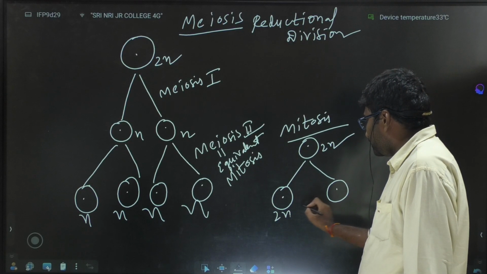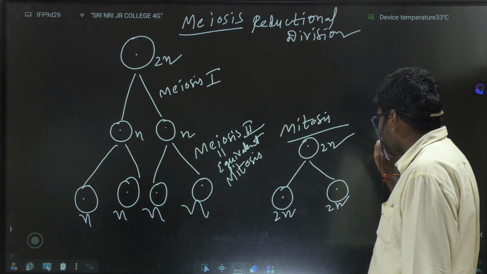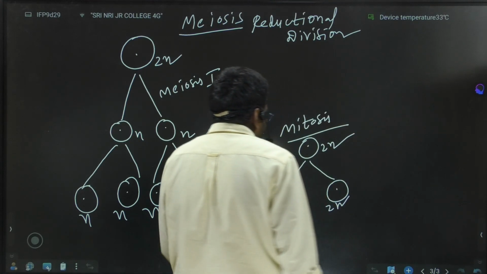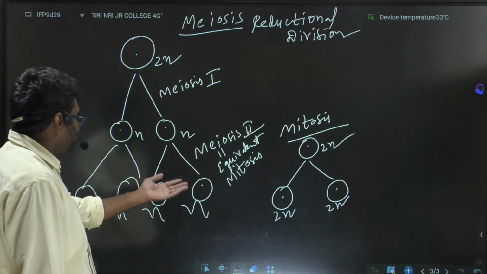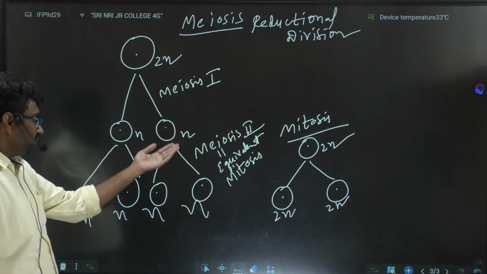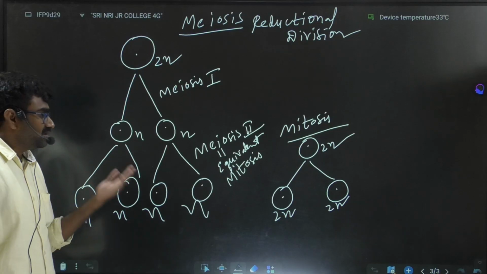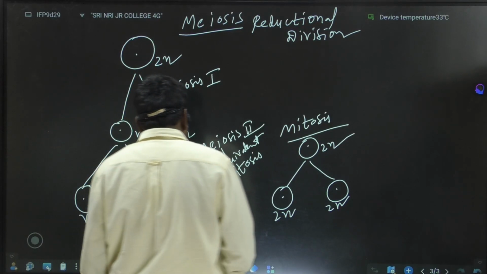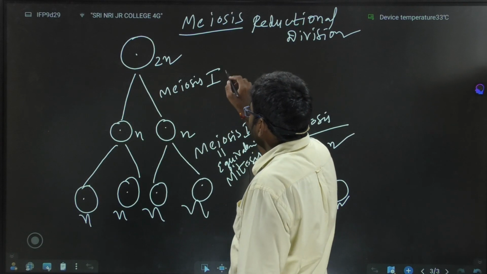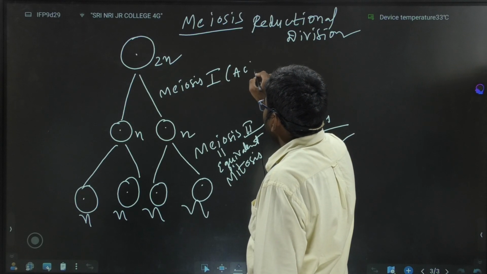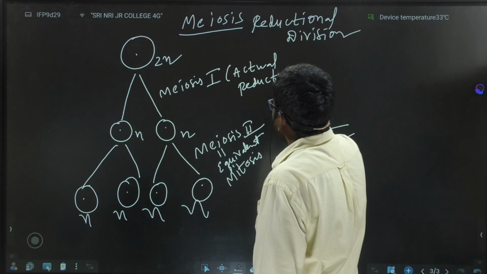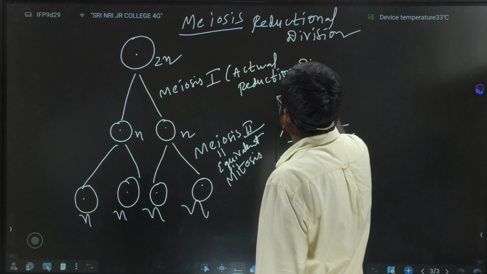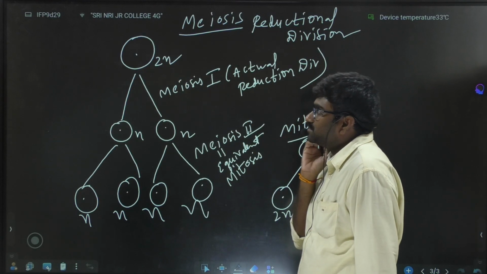So the ploidy levels remain unchanged. Parental cell 2n, daughter cells also 2n, just like in meiosis 2, where it remains haploid only. But the actual reduction division takes place in meiosis 1.